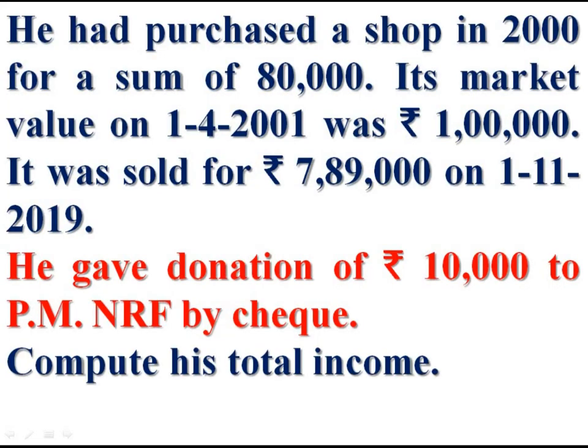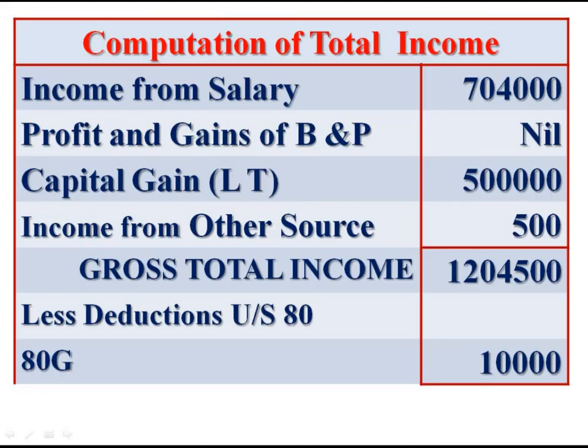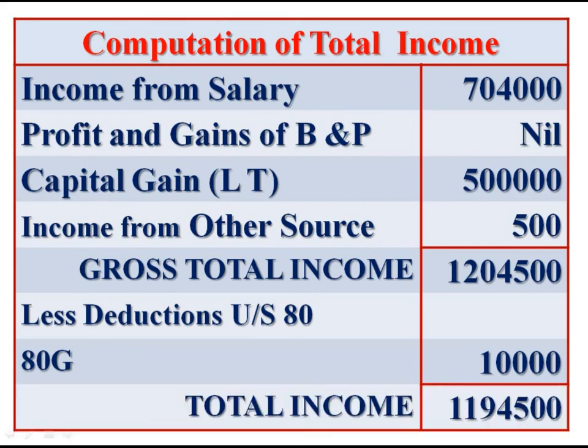Here he gave donation of rupees 10,000 to Prime Minister's National Relief Fund by check. Therefore, he is availed deduction under section 80G full amount without any maximum limit. 80G donation to Prime Minister's National Relief Fund 10,000. Now we get total income 11,94,500.